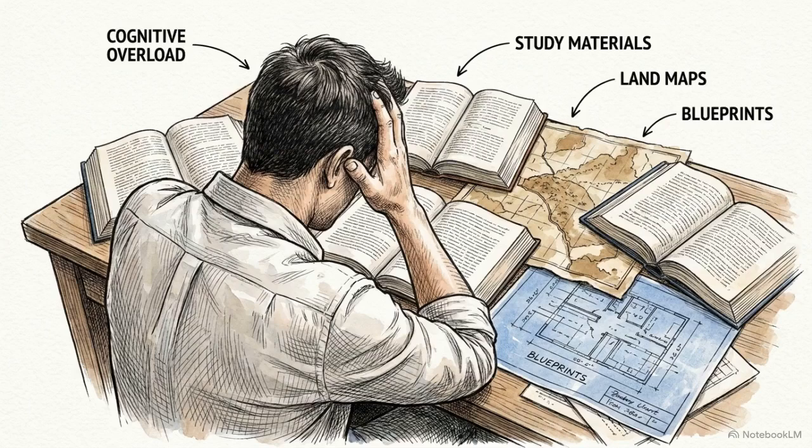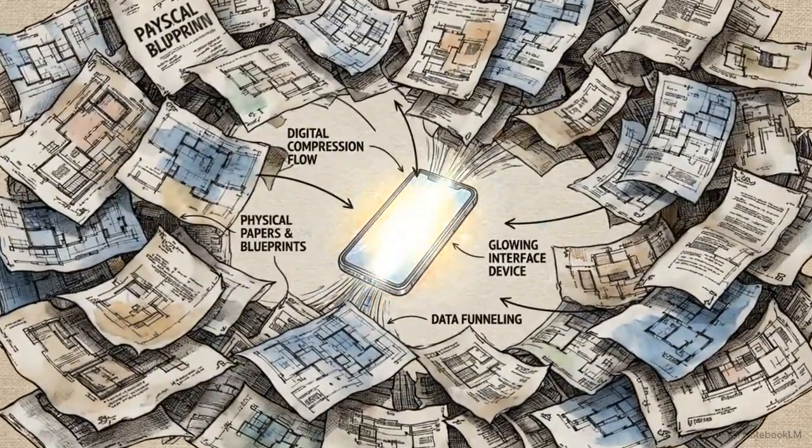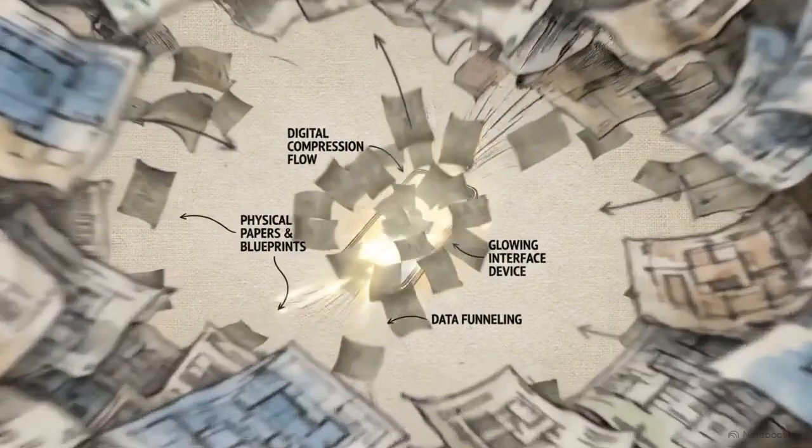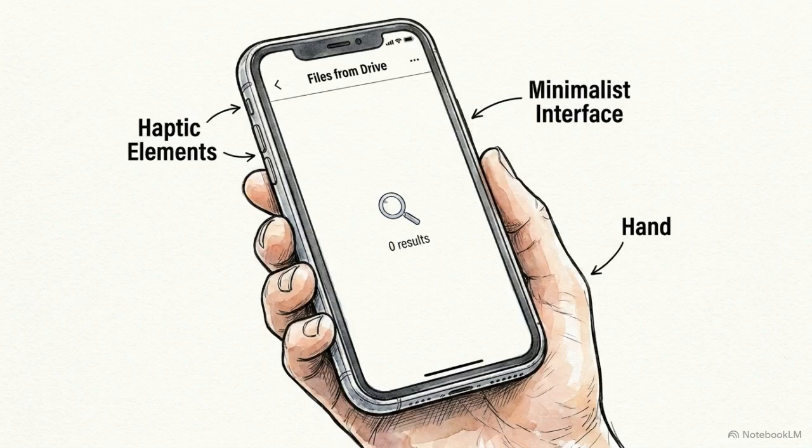Mahbub is an agricultural student dealing with a massive information load. He needs to process a 1,000-page textbook, a complex land map, and a stack of blueprints and forms through a 5-inch smartphone screen. But his workflow hits a wall.